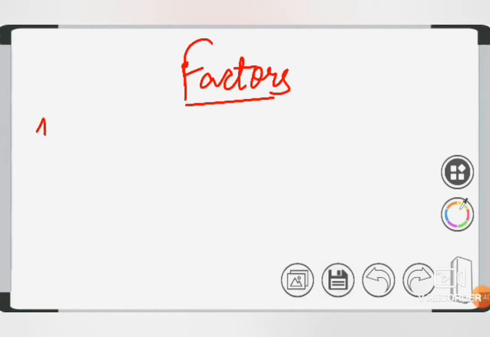Then are the factors. When we talk about the factors, there are many factors which influence the soil formation. So the very first one is the climate. You know that the mountains, the weathering of the rocks, the climate is one of the main reasons.